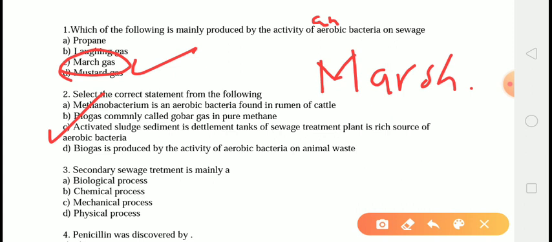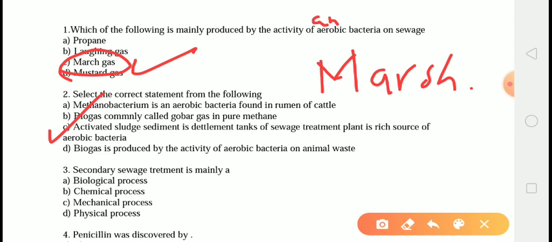Here, activated sludge is a process dealing with the treatment of sewage and industrial wastewater. Sediment in the settling tank of the sewage treatment plant is a rich source of aerobic bacteria because small amounts are used as inoculum in the secondary treatment or the biological treatment stage of sewage treatment. Therefore, C is the correct answer.